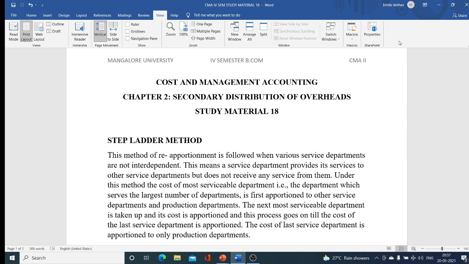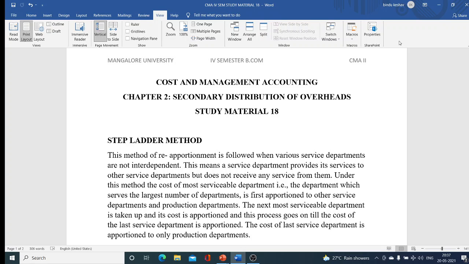Dear students, welcome to session 18 video of the chapter Secondary Distribution of Overheads, 4th semester BCom Cost and Management Accounting of Mangalore University. In the previous session, we have seen the direct distribution method wherein the service department overhead costs are redistributed to the production departments only. In this session, let us understand the step ladder method.